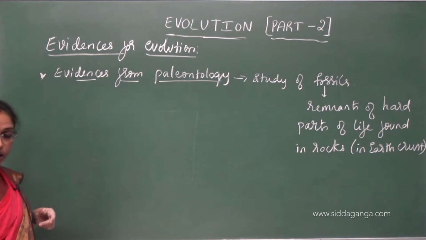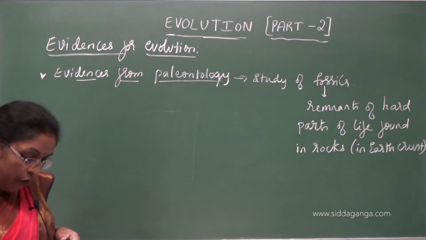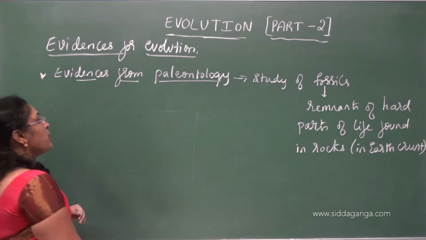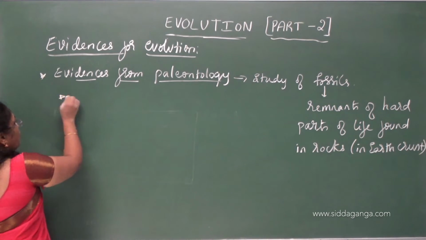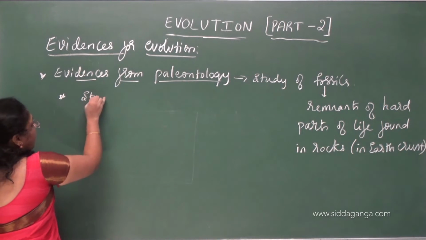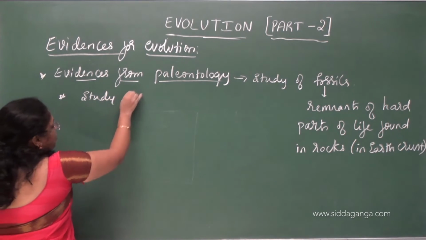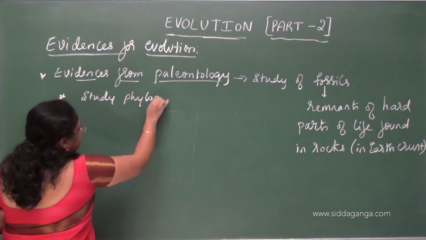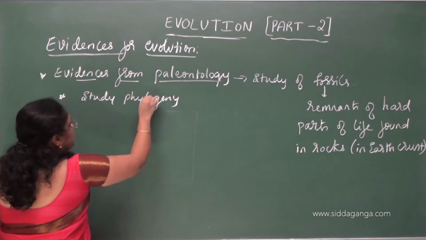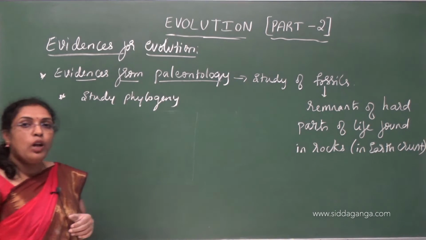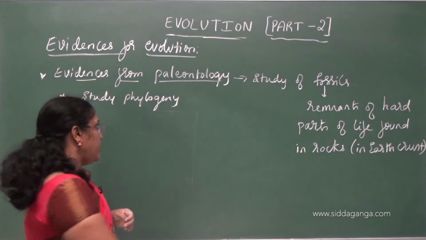So how does the study of fossils help us? It helps to study phylogeny. Phylogeny means evolutionary history.